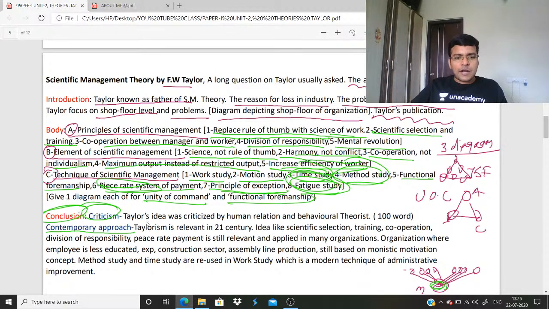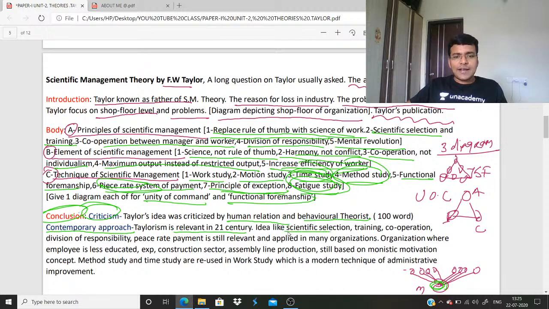So criticism. Taylor's ideas were criticized by human relation and behavioral theorists. You write 100 words about criticism and how it was criticized. We will discuss later. Just remember human relation and behavioral theorists. Contemporary approach means you need to justify Taylor. You need to show that Taylor's ideas are still relevant in the 21st century.